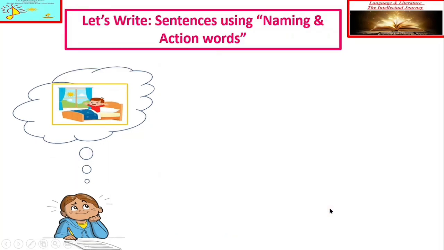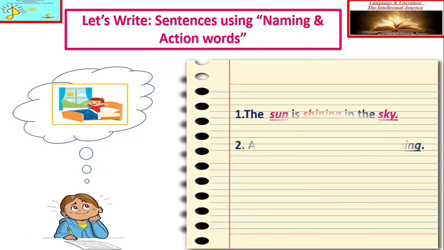Let's move ahead. If we want to frame sentences using some of the action words, two actions we can basically observe here. The sun is shining in the sky. Shining is the verb, the action. A boy is waking up and yawning. So here you can see waking up and yawning. These two are action words, verbs.